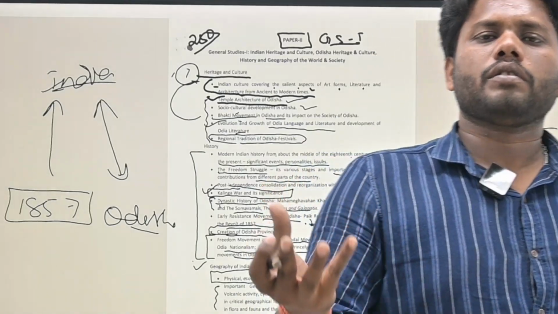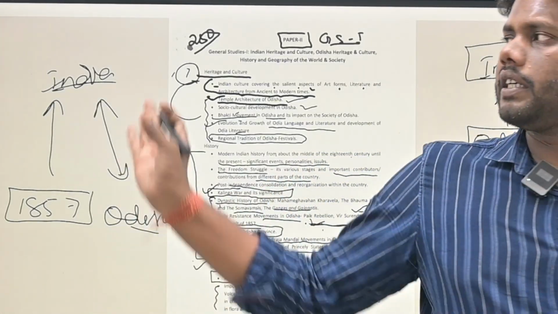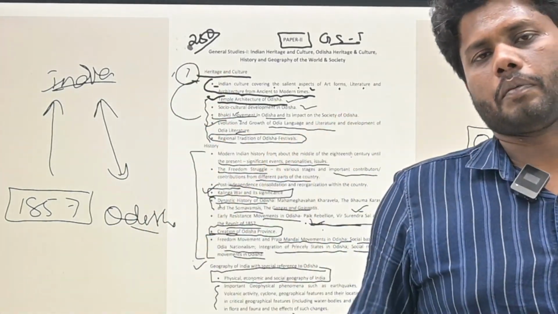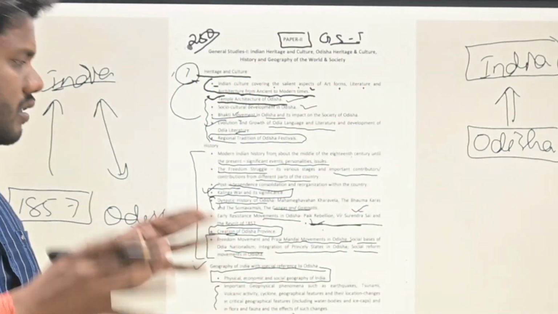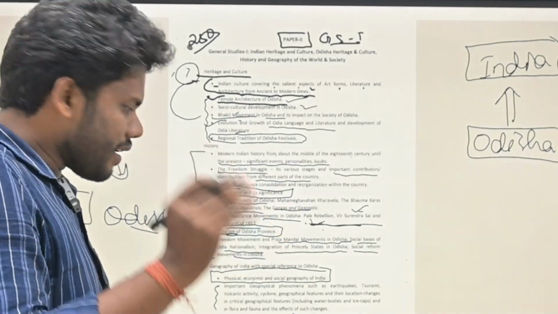You will get one question from Chilika, you will get one question from the 1857 revolt and the contribution of Odisha people. Like that way you need to make up your mind. These are some regions they will be hitting, they will be asking again and again.